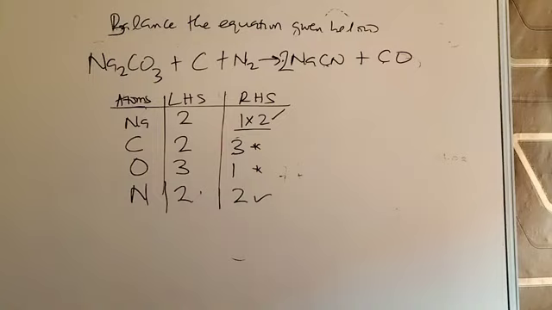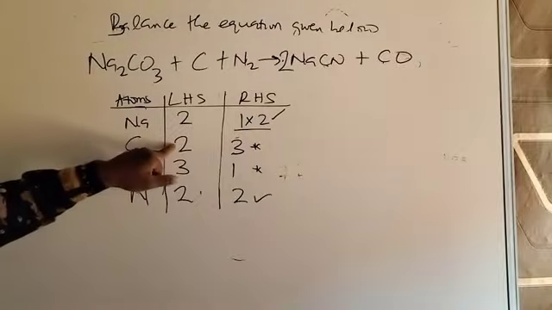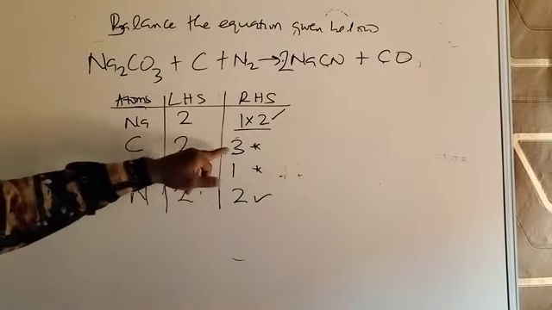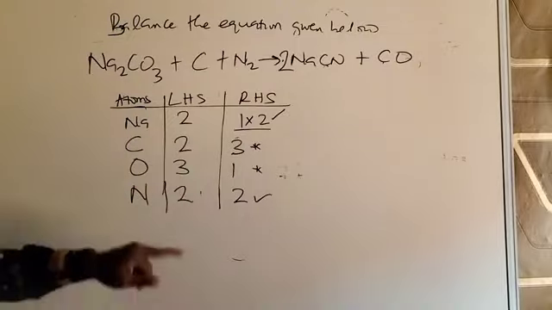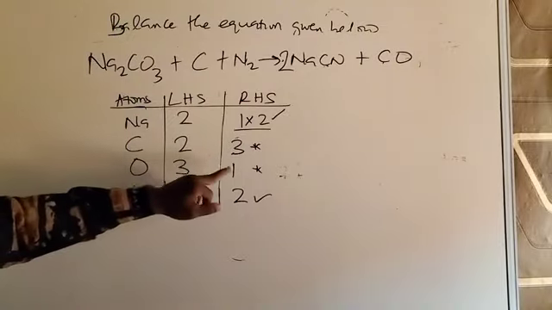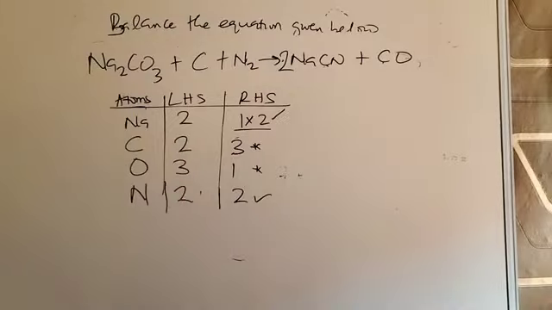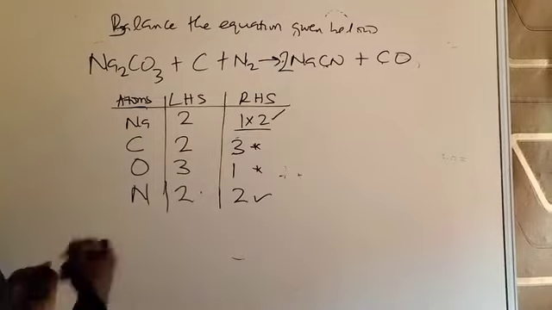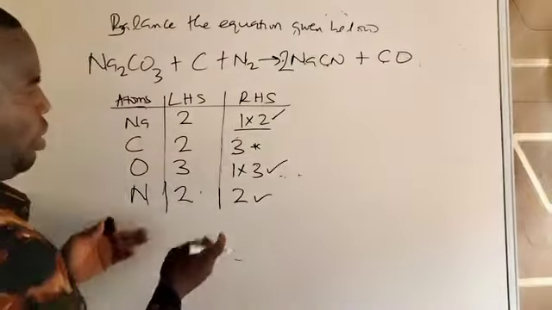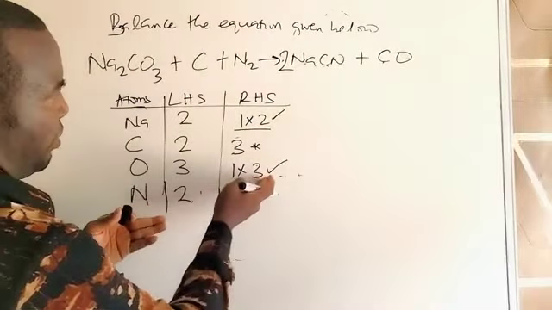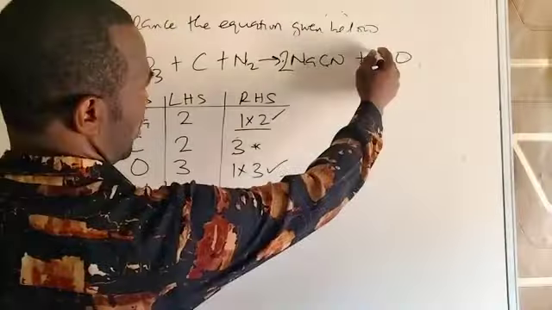So we'll now move ahead and inspect the equation thoroughly and know what to do. Looking at it, you see that it's not easy to balance carbon because 2 is not a multiple of 3, or 3 is not divisible by 2. So no number can multiply to give us 3. You look at oxygen, a number can multiply 1 to give you 3, and that number is 3. So start with this one that is possible. Multiply this by 3. Good. And locate oxygen on the right hand side. Look at it here and put 3.